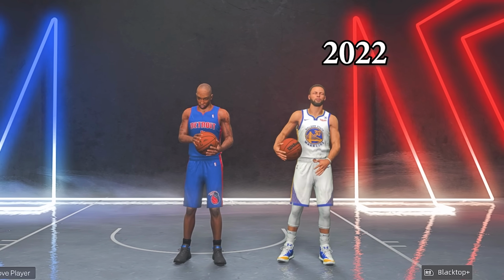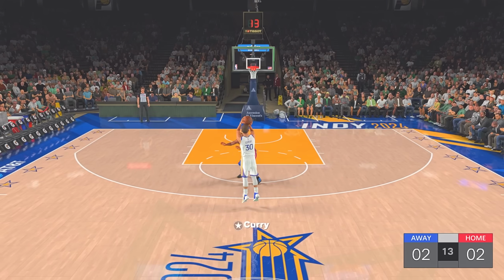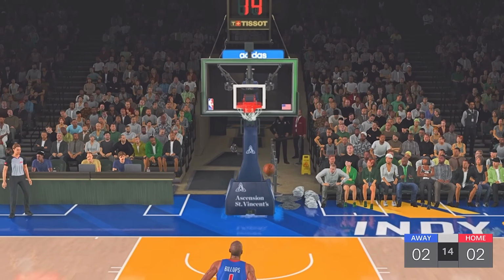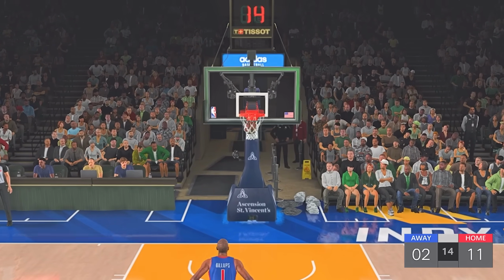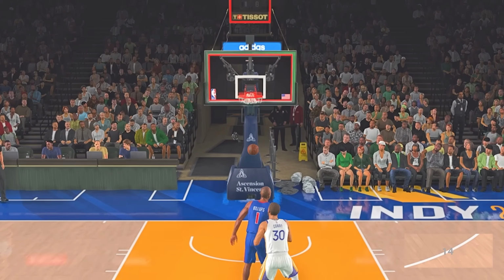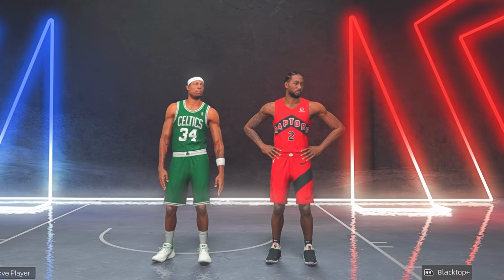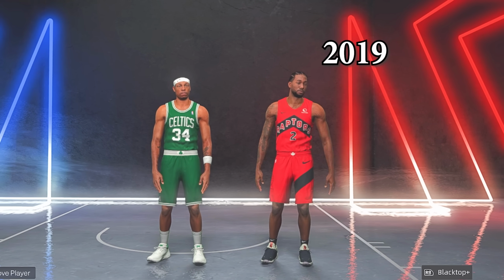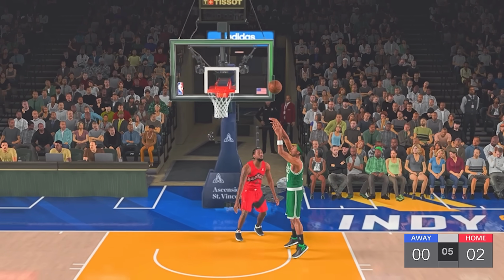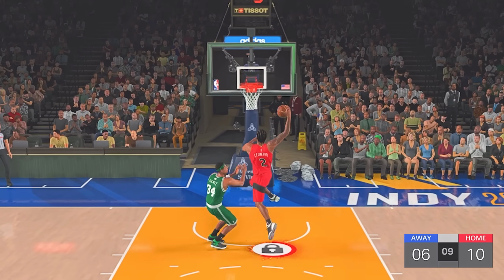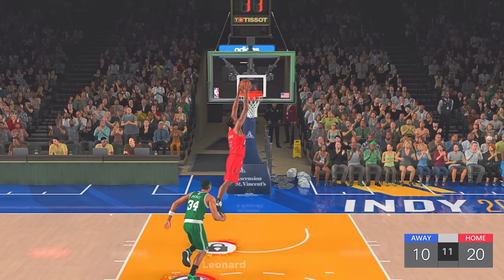Next up was Steph Curry versus Chauncey Billups. Curry was lights out from the 3 this game and had the biggest score difference of the round, winning 22-4. And the last matchup of round 1 is Raptors Kawhi Leonard versus Paul Pierce. And while this game did start off close, Kawhi took over in the second half of the game, winning 22-10.